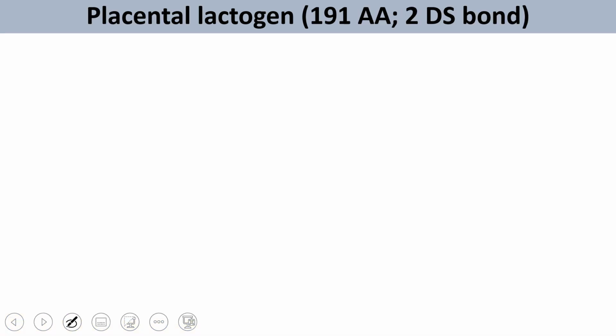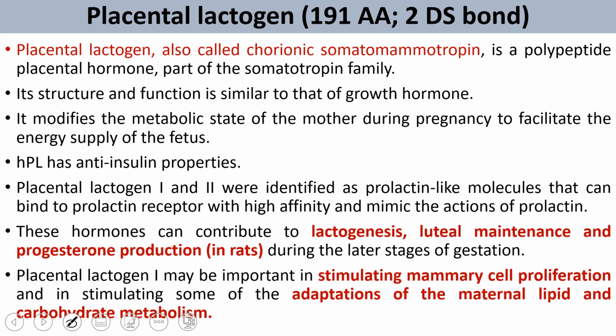Then the last portion is placental prolactin or placental lactogens. This is also called chorionic somatomammotropin. It is a polypeptide hormone and part of the somatotropin family, and it is structurally very similar to growth hormone. It modifies the metabolic state of the mother during pregnancy to facilitate the energy supply to the fetus. It has two different types of functions. One important function is its anti-insulin property, so it works against insulin.